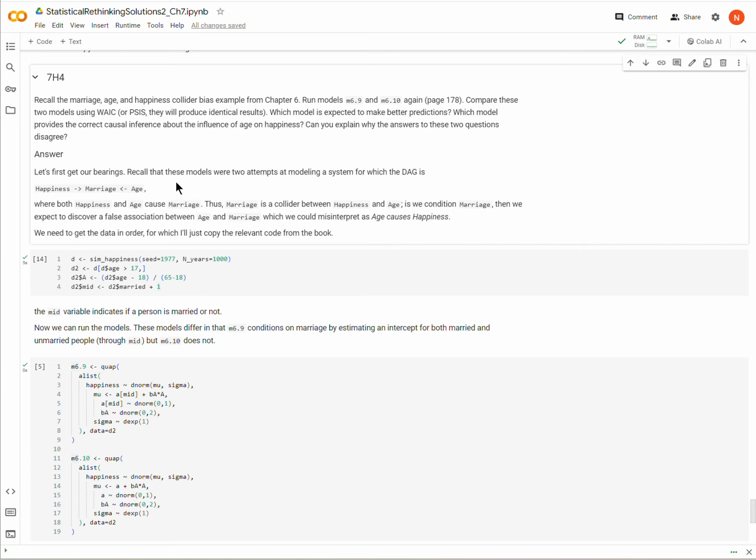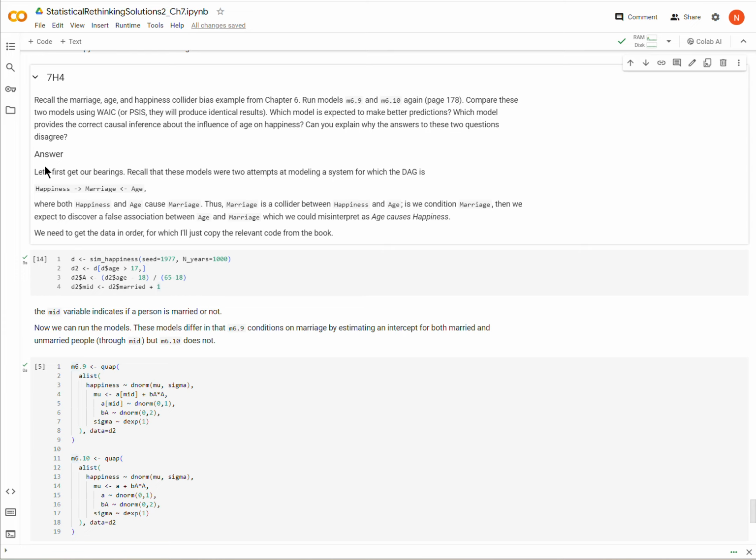Okay, so let's wrap our heads back around this particular model. The data is structured in such a way that we know the correct DAG is here: both happiness and age cause marriage. That makes marriage a collider between happiness and age.